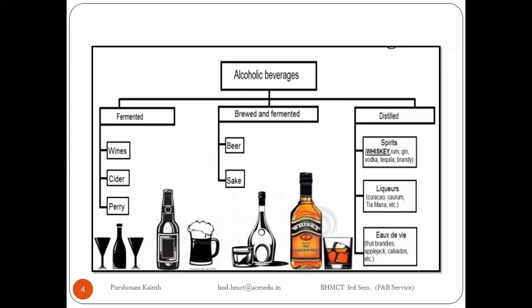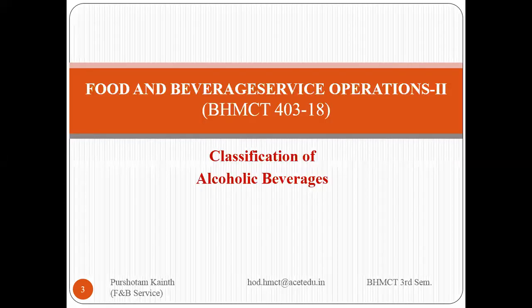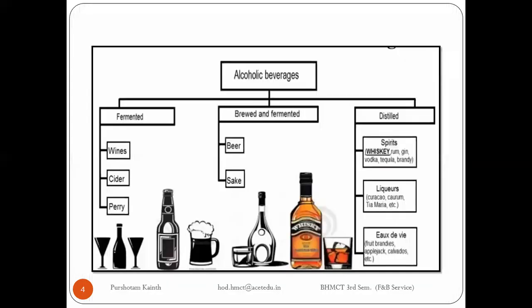So this is a small revision of the previous lectures we have done. Now, moving further to the classification of alcoholic beverages. This is our new topic. Classification means the types of alcoholic beverages present in the world. So this is a small picture. We will start from the top: alcoholic beverages. Then there are three types: fermented, brewed and fermented, and distilled, right?